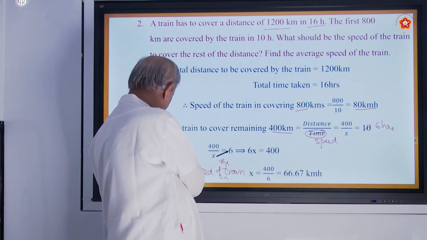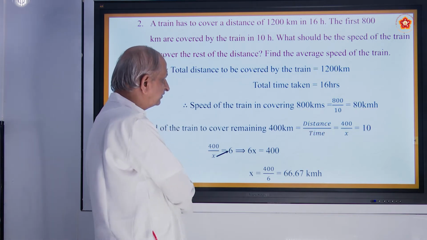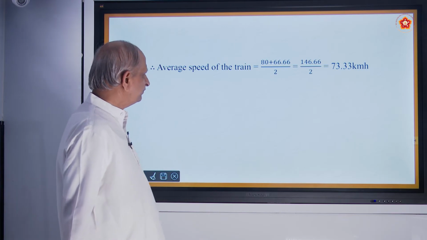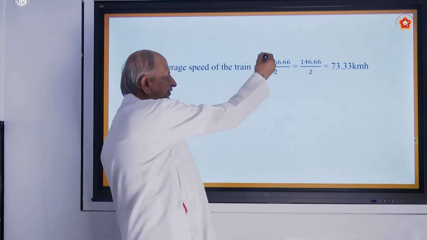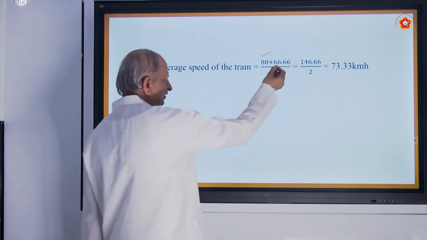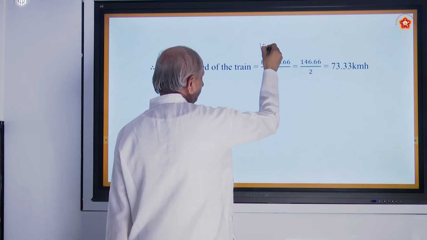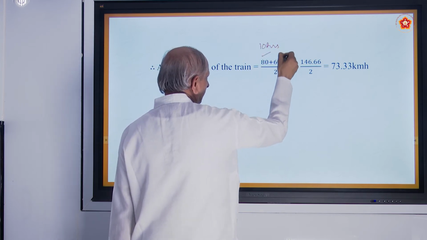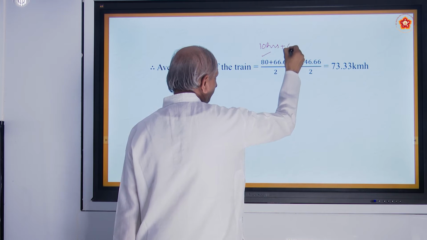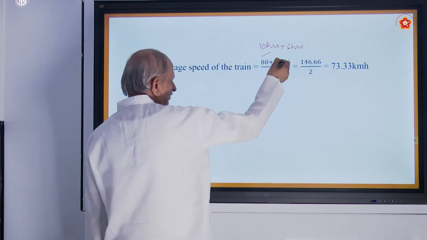Now coming to the next part. Average speed. Average means what? First it was 80 kilometers per hour. Now it is 66.66. So this is for the first 10 hours and this is for the next 6 hours. This is the speed.